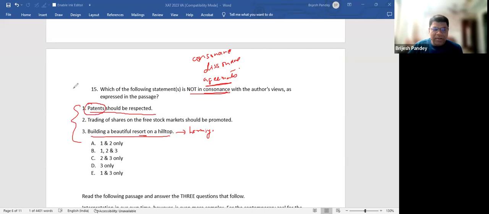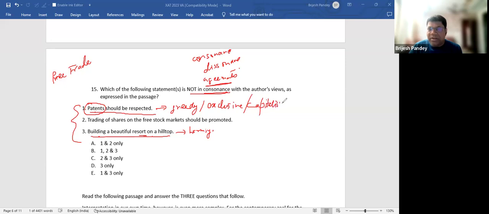The author has said that the modern ethos of capitalism is our biggest problem. So he is basically against free trade also. Property ownership is also what he has criticized in the last paragraph. So building a beautiful resort is something that harms nature. If you have a patent, you are going to be greedy. It gives you exclusive right. In fact, it is the benchmark of capitalism.